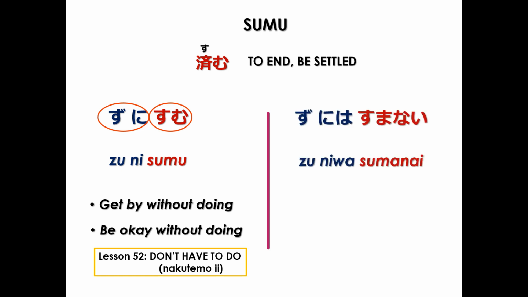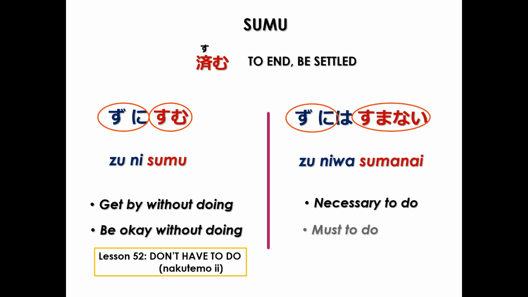ZU NIWA SUMANAI. ZU NI again means without doing, and SUMANAI means won't be settled. So without doing, it won't be settled. So in other words, it is necessary to do, or one must do. This is similar to the conjugation must, which we learned back in lesson 63. Now let's look at example sentences, starting with ZU NI SUMU.